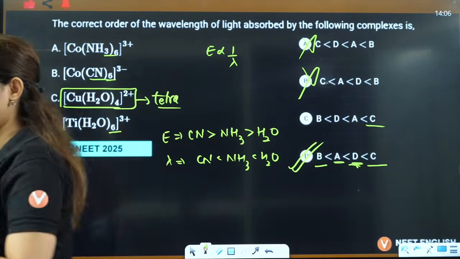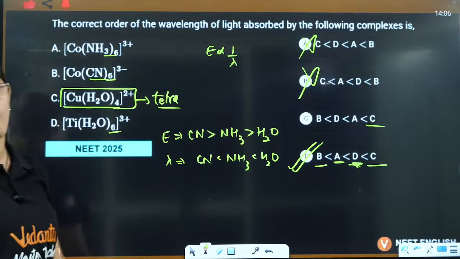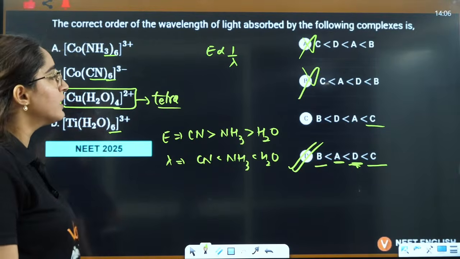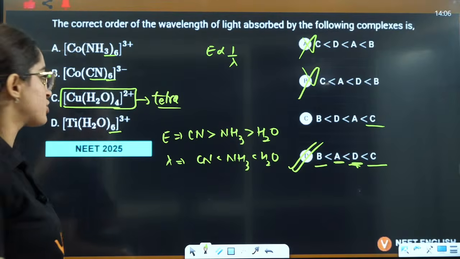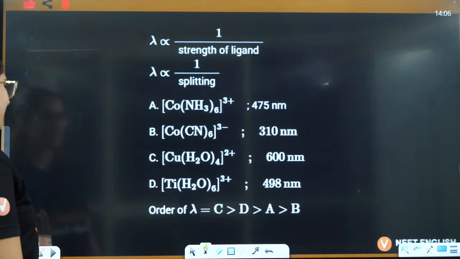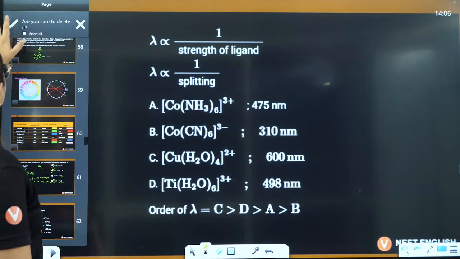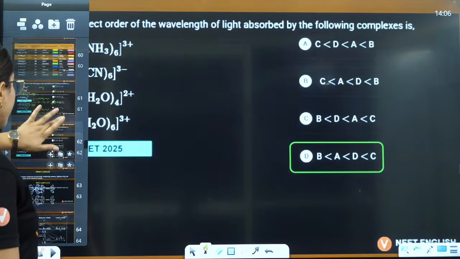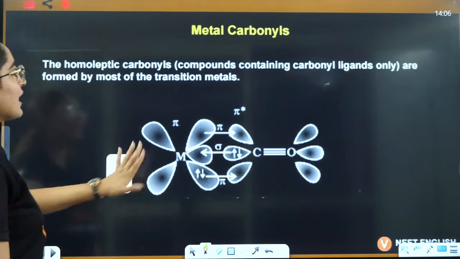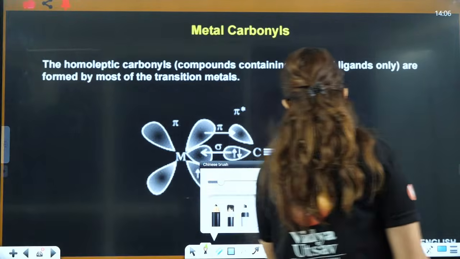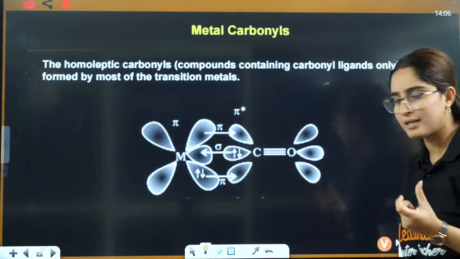Okay? I just wrote the order of energy here. They are asking you the order of wavelength, that is opposite to energy. So that will be this order. You don't need to remember, just do it from the spectrochemical series only, right? Okay, next one is your metal carbonyls. Now this is also a very small topic, right?